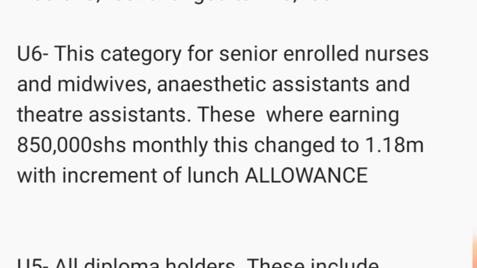Under U6, we have senior enrolled nurses, midwives, anesthetic assistants, and theater assistants. These ones were previously earning 850,000 shillings monthly, but with the addition of the lunch allowance, it shifted to 1.18 million with the increment of their lunch allowance.